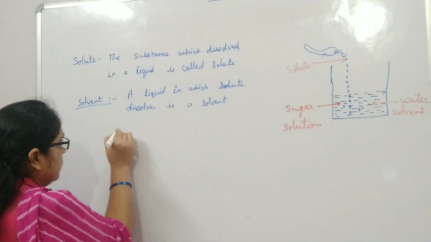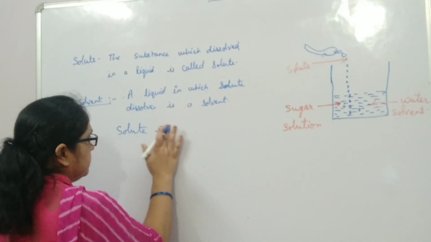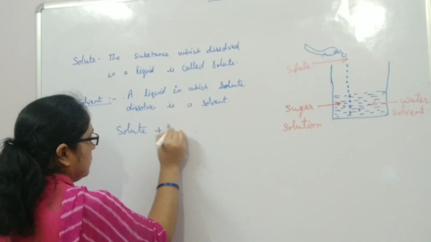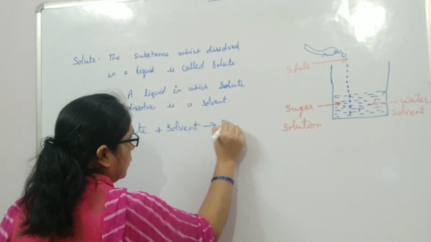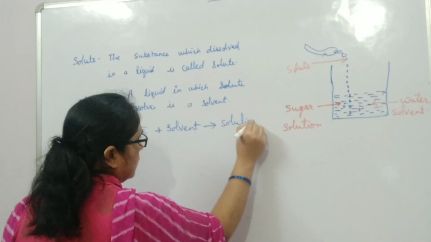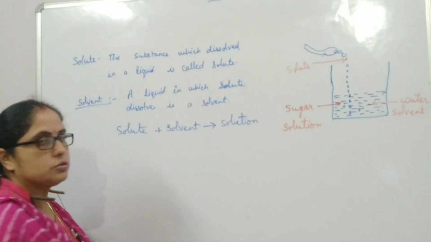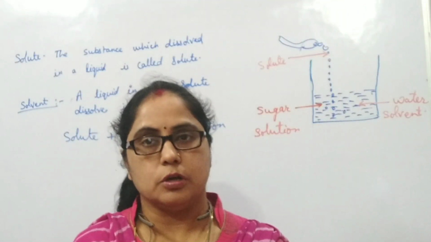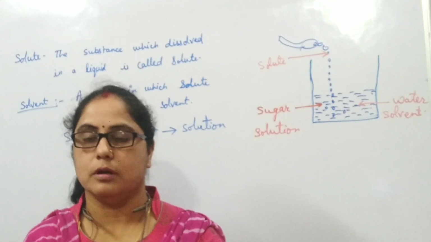By dissolving solute in solvent, we get a solution. This mixture, solute in solvent, is called a solution. An aqueous solution is a solution in which the solute is dissolved in water.